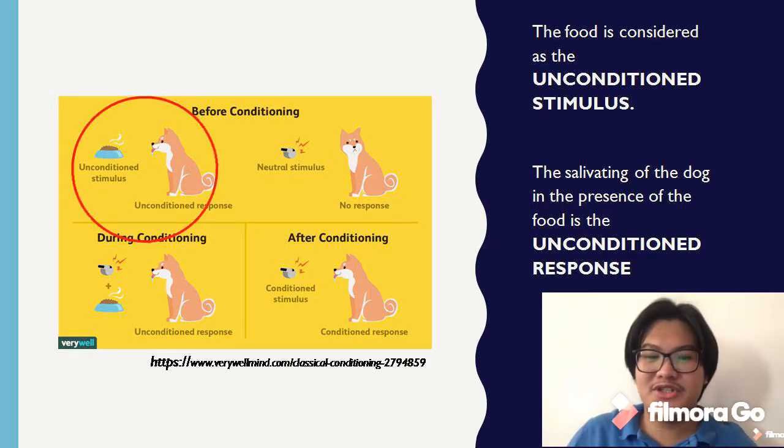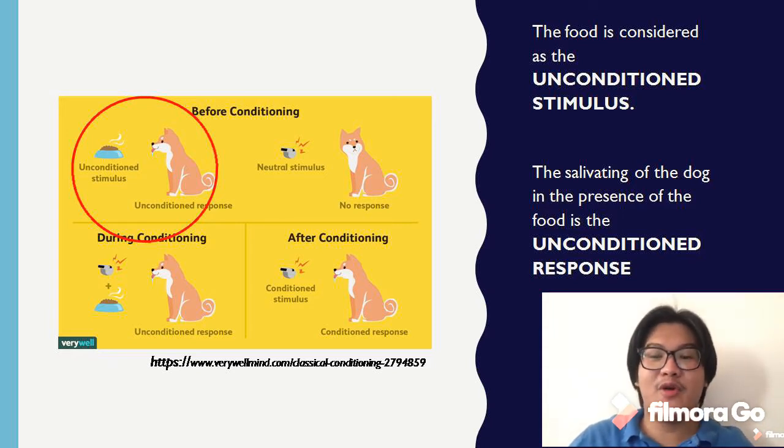As you can see in the picture, there is a food and there is a dog. The food is the unconditioned stimulus and the dog salivating to the food is the unconditioned response. It is called the unconditioned response because it is the natural response of a dog to salivate when it sees food. And the food is called the unconditioned stimulus because it is just the food and there are no variables affecting the salivating of the dog.